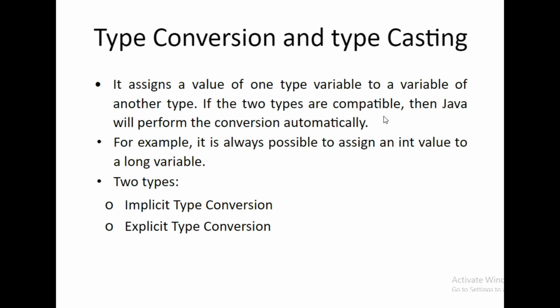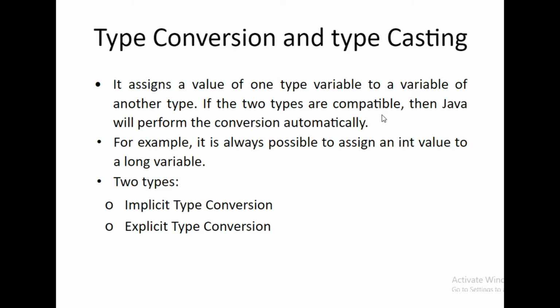Next topic is type conversion and typecasting. It assigns a value of one type of variable to a variable of another type. If the two types are compatible, then Java will perform the conversion automatically. Okay, what do you mean by compatible?